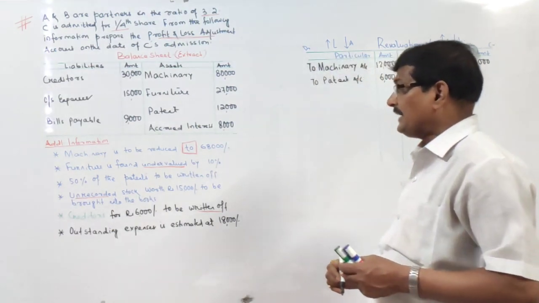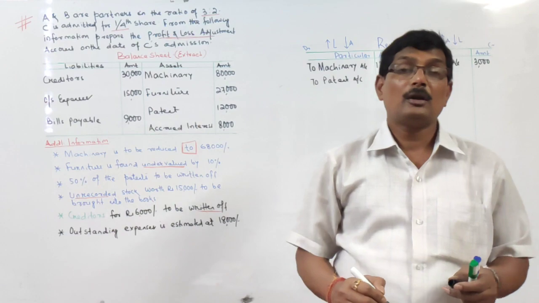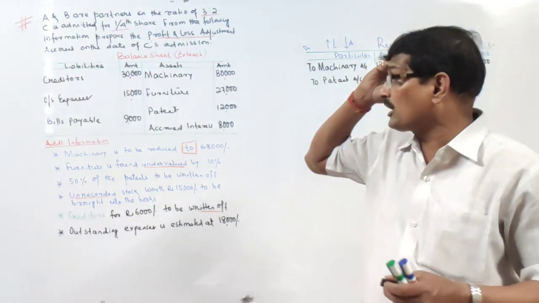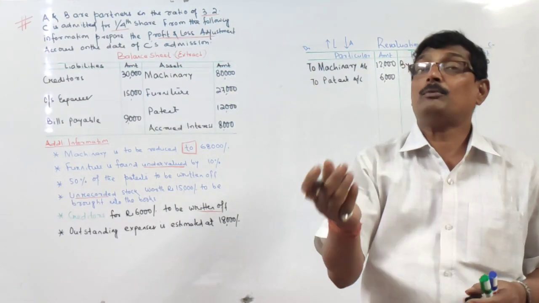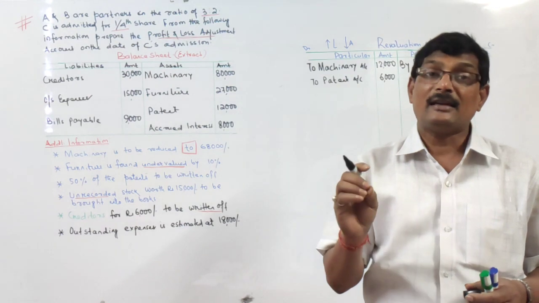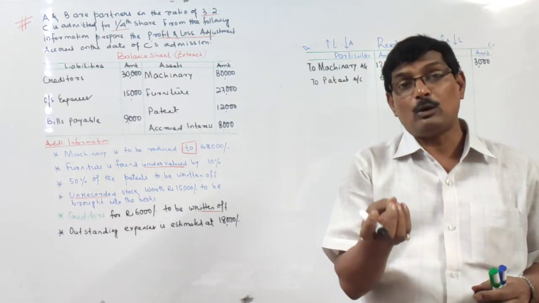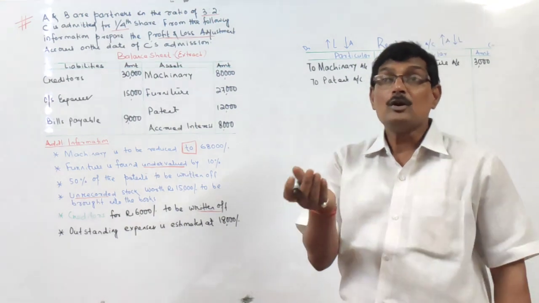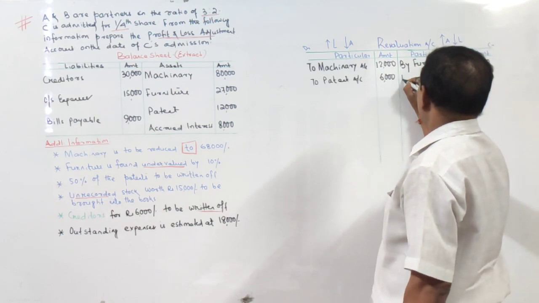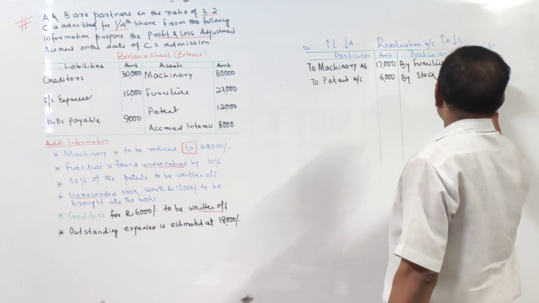Right? Then unrecorded stock of 15,000 to be brought into the books. The stock was unrecorded. Now we have to record it. Right? Stock का value कितना है? 15,000. Now we have to record it. Stock is an asset. I want to record it in the books of accounts now. So increase in the value of asset. Entry, what will be the entry? Stock account debited to revaluation account, or revaluation account credited by stock. That is 15,000.